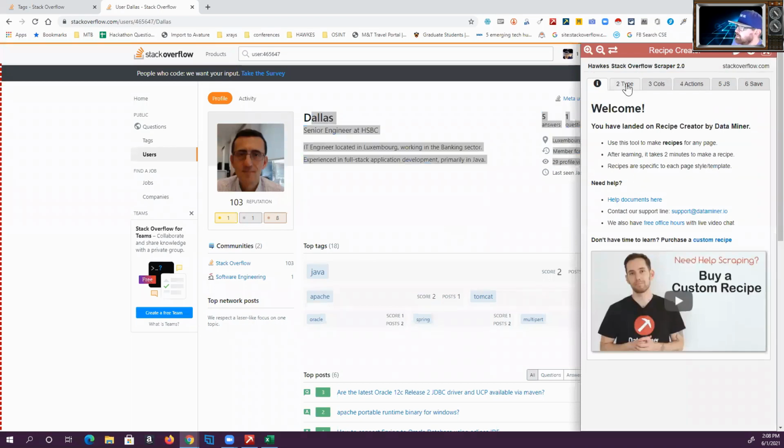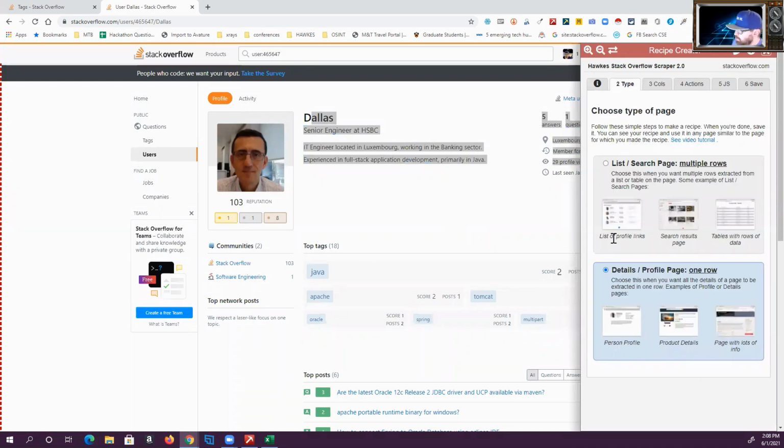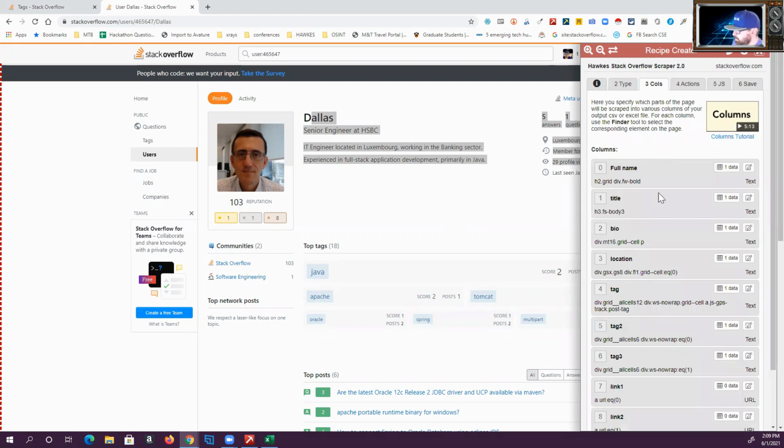Okay, so hopefully you can see that. How I set this up is I'm looking for a specific profile. It's a profile page where you're extracting more information, and this is more for the crawl. Basically it's just mixing and matching at this point.